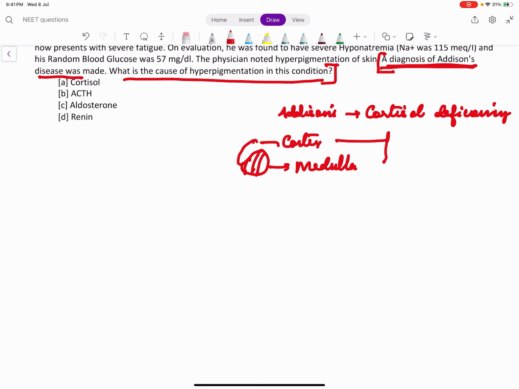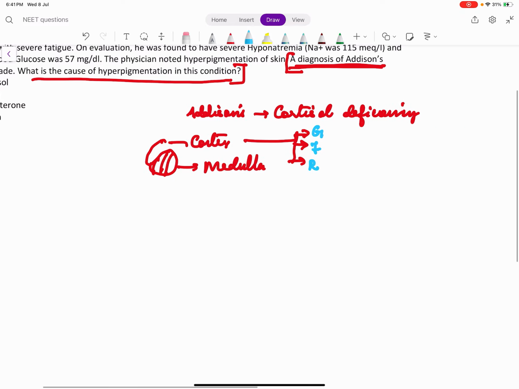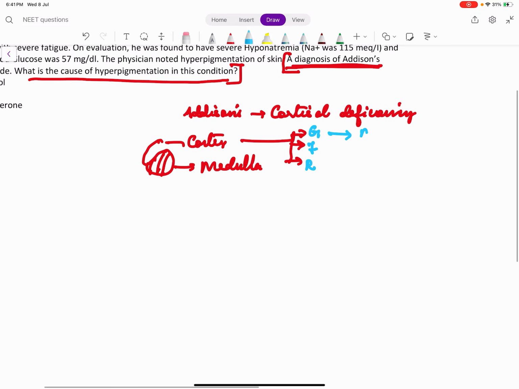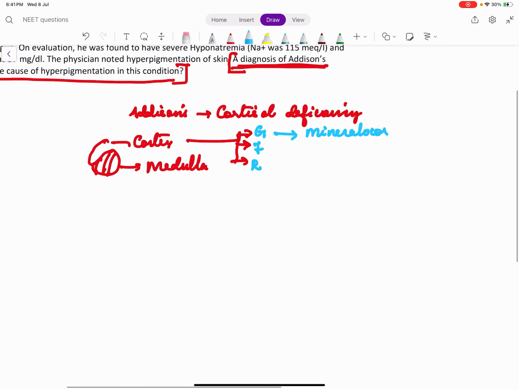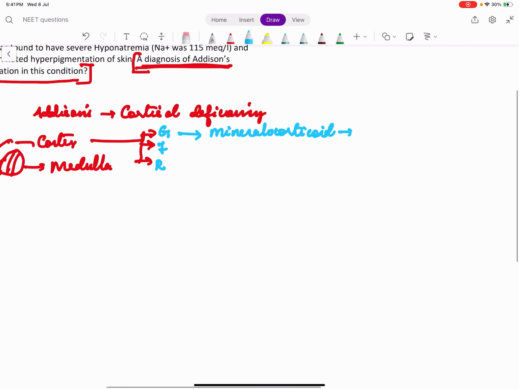Adrenal cortex, remember the term GFR: zona glomerulosa, zona fasciculata, zona reticularis. Zona glomerulosa secretes mineralocorticoids. The important mineralocorticoid is aldosterone. Aldosterone is a part of the renin-angiotensin-aldosterone system.